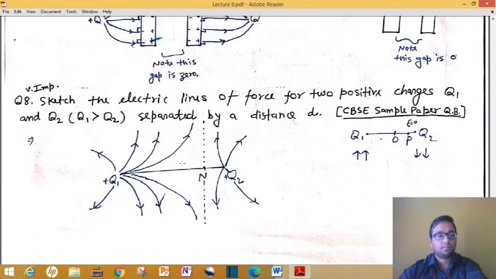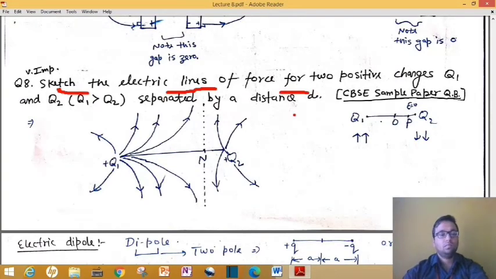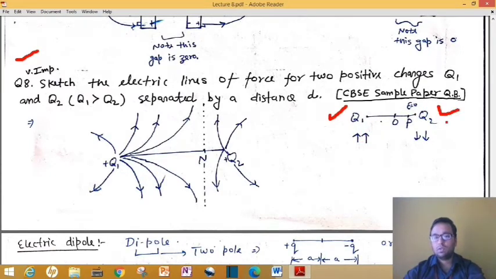Next question. Now here we have one more question. As I have mentioned, it is very important, and basically this question was given in the CBSE sample paper or CBSE question bank. As you can see in the question, we have a charge plus Q1 and one more charge Q2, and it is given that Q1 is greater than Q2.